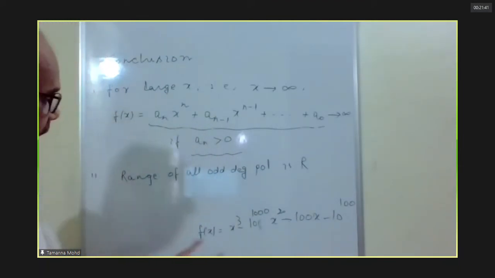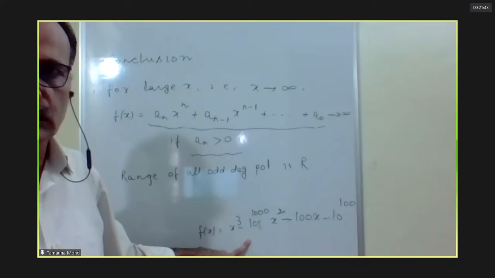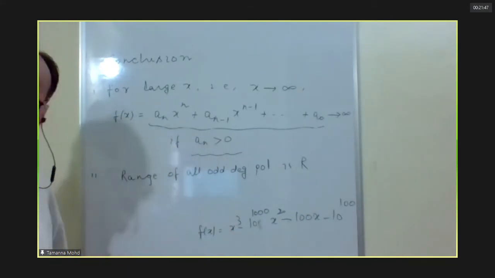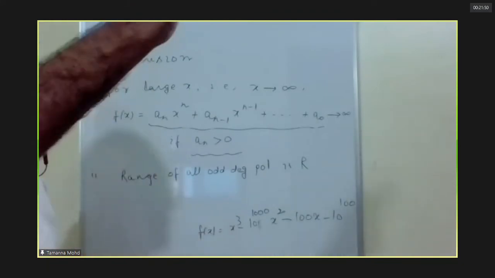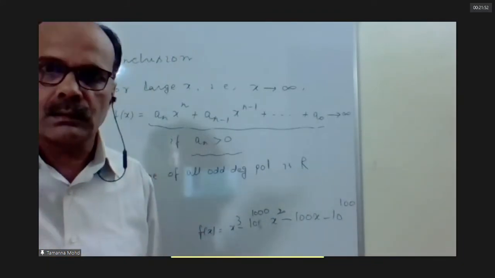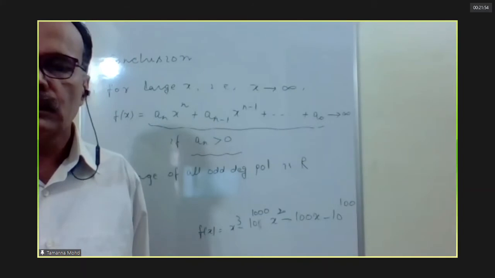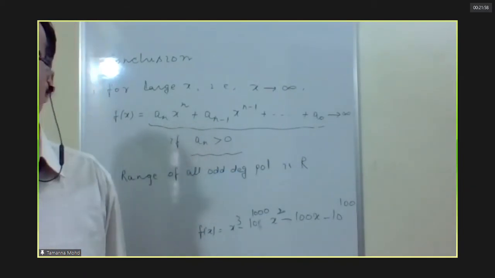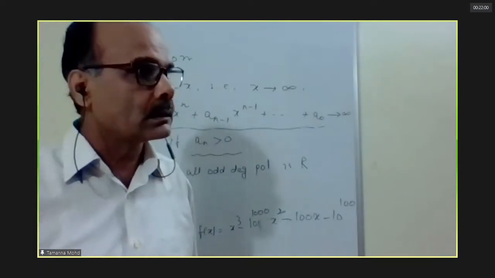It's a continuous function. So for minus infinity, it will attain the value minus infinity, and for plus infinity, it will attain the value plus infinity. And being continuous, it will attain all the values from minus infinity to plus infinity.